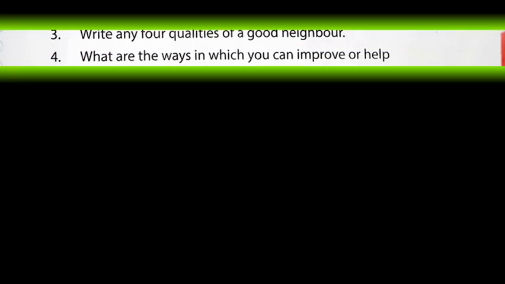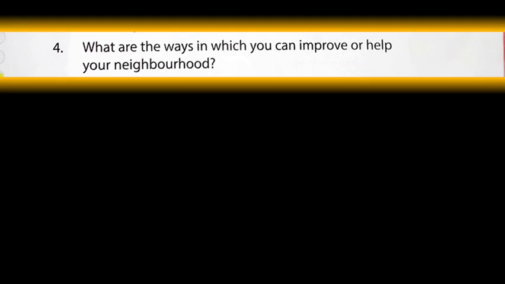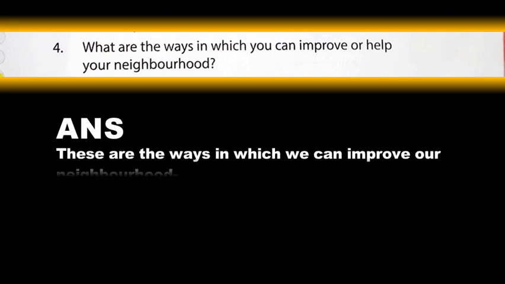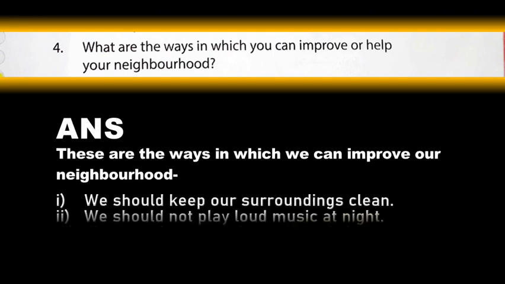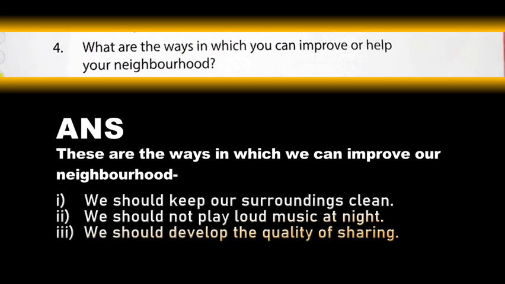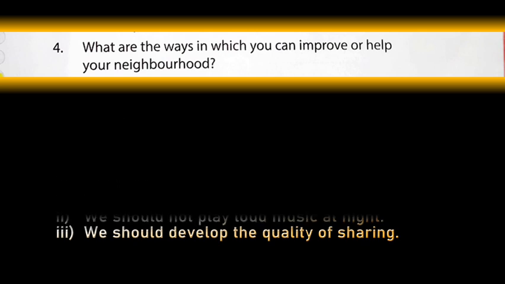Question number 4. What are the ways in which you can improve or help your neighborhood? An answer will be, these are the ways in which we can improve our neighborhood. First one, we should keep our surroundings clean. Second, we should not play loud music at night. Third, we should develop the quality of sharing.